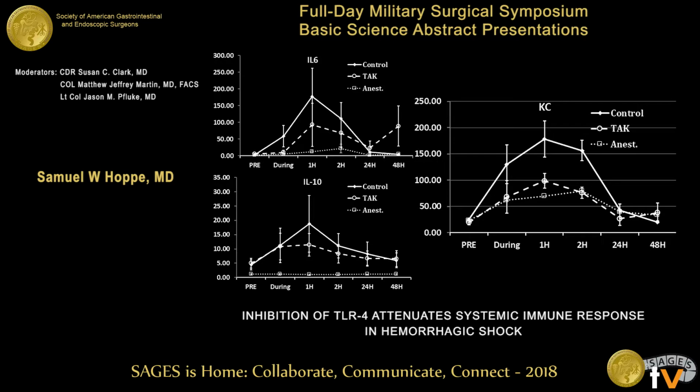These plots here demonstrate the effect of anesthesia alone as it compares to the effect of shock. For most of the cytokines, including IL-6 and IL-10 shown to the left of the screen, you can see that there's a minimal response to anesthesia alone. However, with several of the cytokines, most notably KC, there was actually a robust response to anesthesia alone that is comparable to the effect of shock with TAK administration. This suggests that at least for KC, we're seeing an amelioration of all inflammation due to shock, and the only remaining inflammation observed with regard to this cytokine is due only to anesthesia.